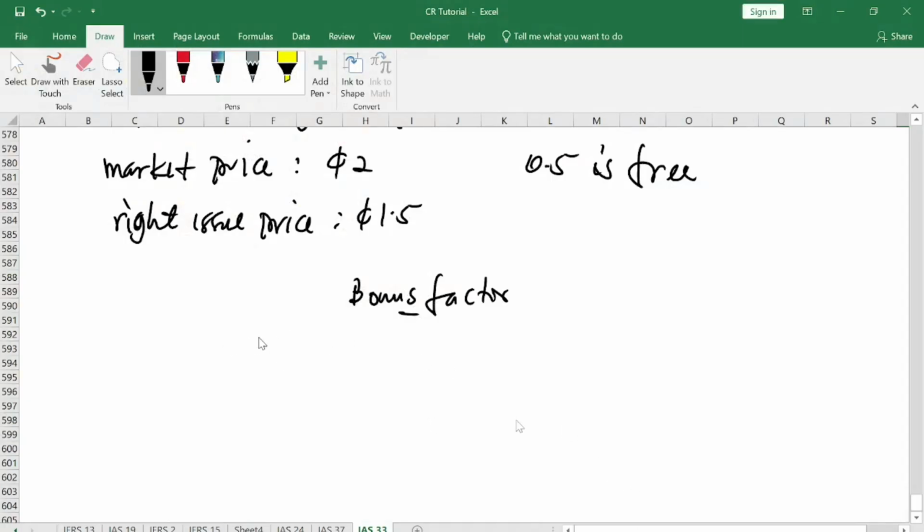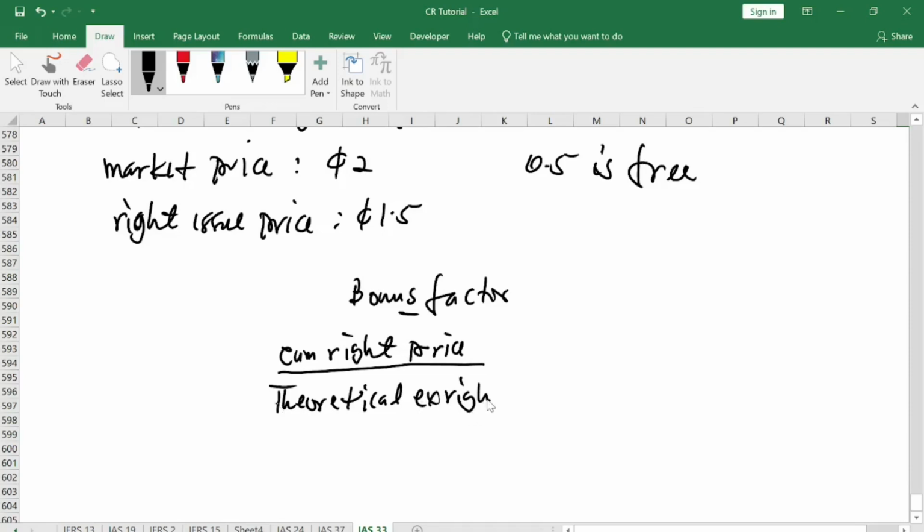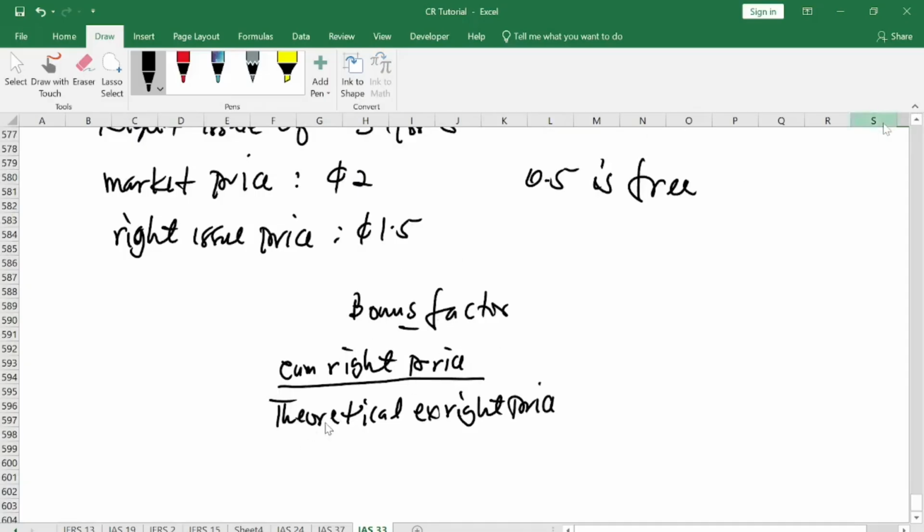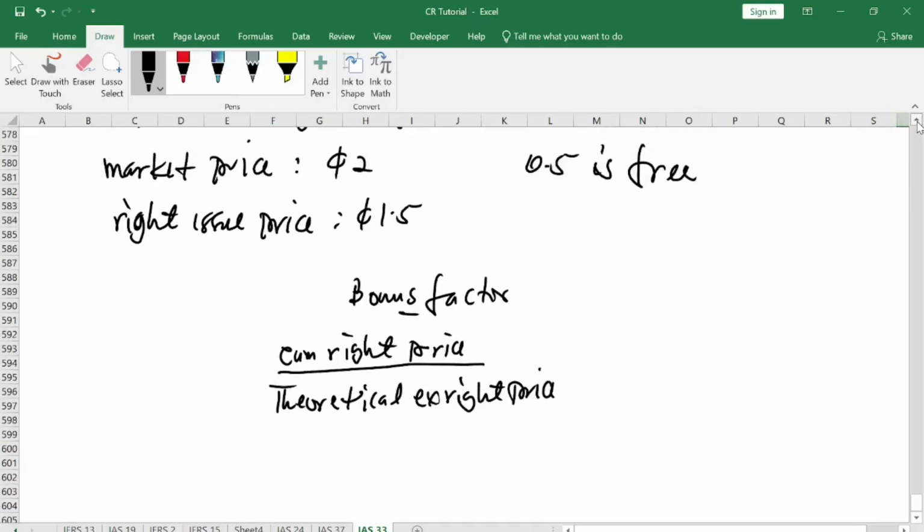The formula is: right price divided by theoretical ex-right price. When we use the above as an example, which is the right price and the theoretical ex-right price?